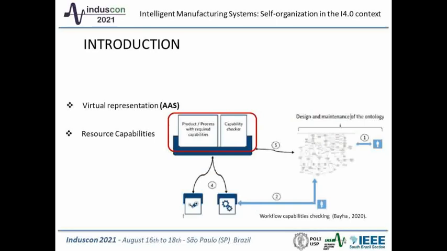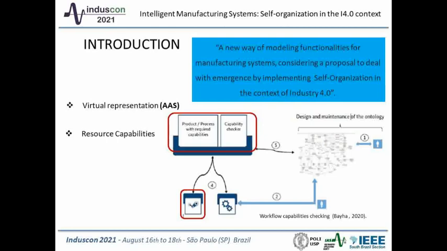In this study, we observed the need for proposals that enable connections between resource attributes seen in virtual models, such as skills. In other words, an engineering tool with knowledge about the process domain is necessary, one that knows how to group these capacities. Therefore, the proposal of this work focused on presenting a new way of modeling functionalities for manufacturing systems, considering a proposal to deal with emergence by implementing self-organization or plug and produce in the context of Industry 4.0.